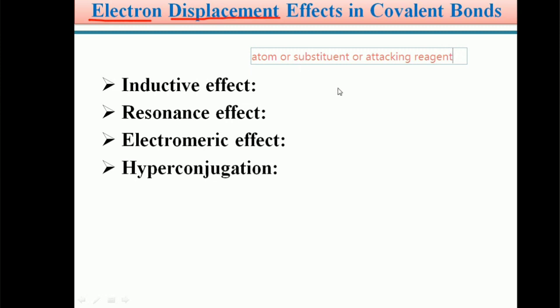So generally the electron displacement in organic molecules arises by the influence of an atom, a substituent, an attacking reagent, or all of these.